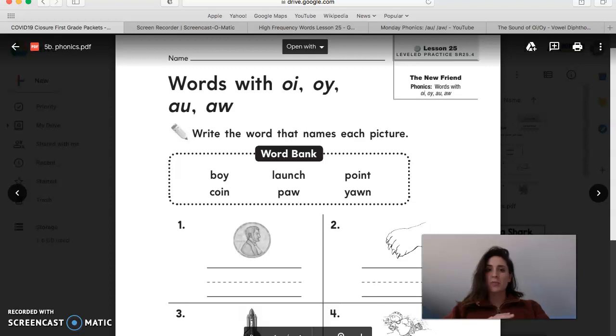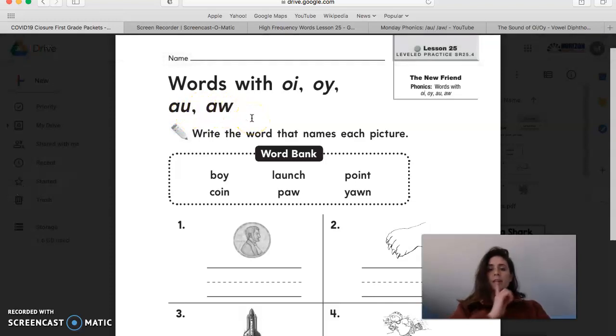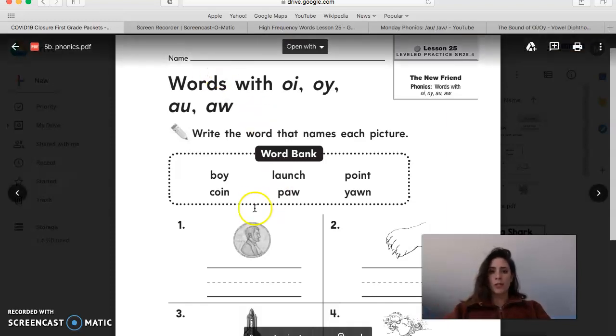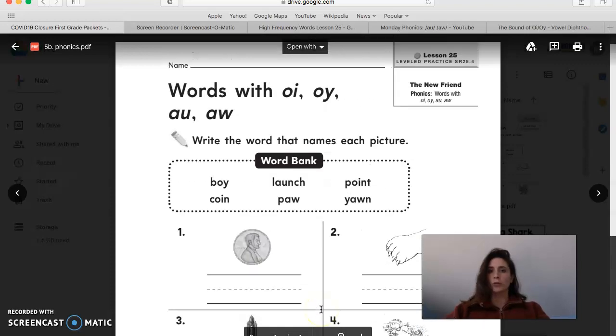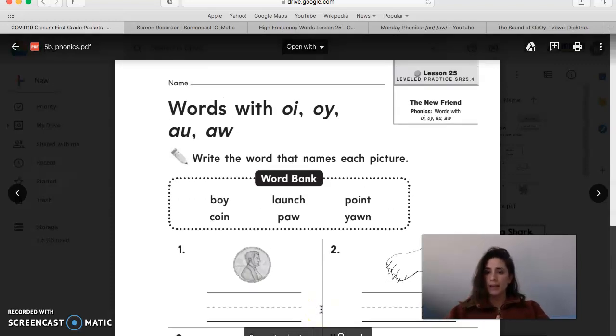So today we are going to talk about two different spelling patterns, the OI and OY digraphs, which make the OI sound, as well as the AU and AW digraphs, which make the ah sound. We're going to watch two different videos, and then we are going to complete this worksheet together. It is page 15 in your week 3 packet.